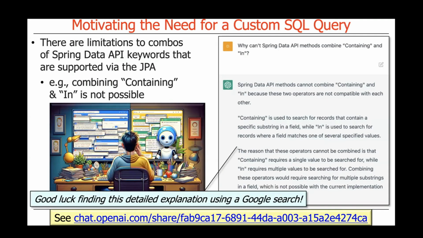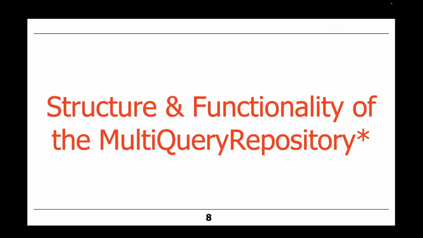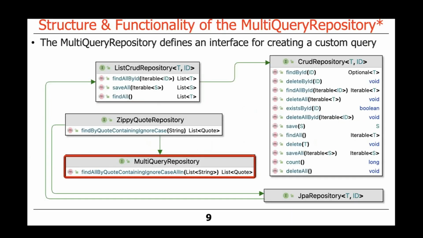Good luck trying to find a detailed explanation using a Google search of why the Spring Data API methods can't combine containing and in. I've really never been able to find anything that explained that in any coherent way. So it's a good example of how ChatGPT really helps to provide insights that are otherwise difficult to extract using traditional web searching mechanisms.